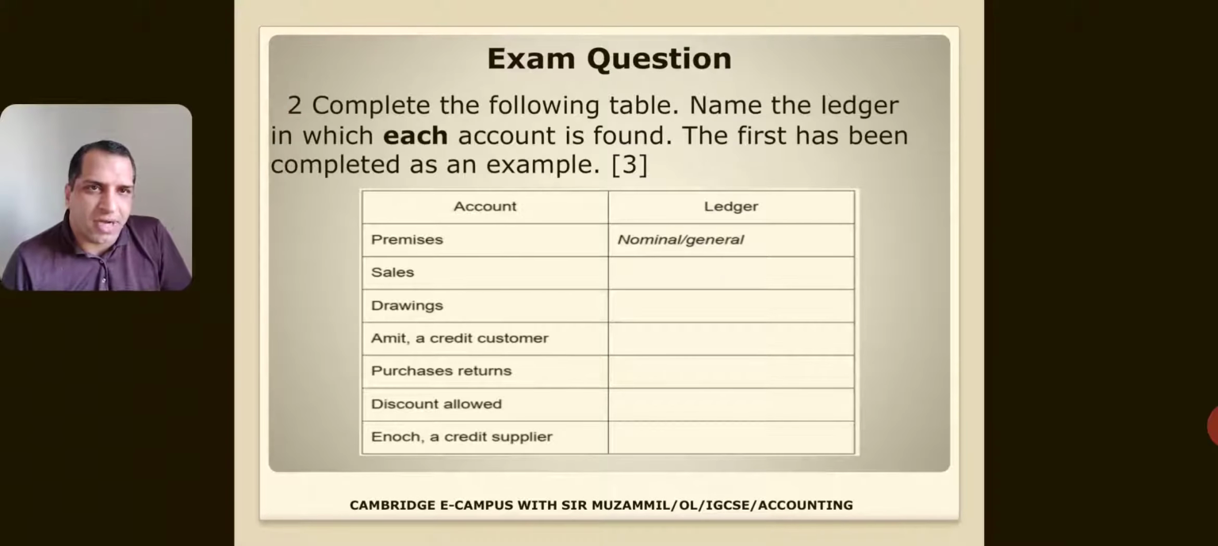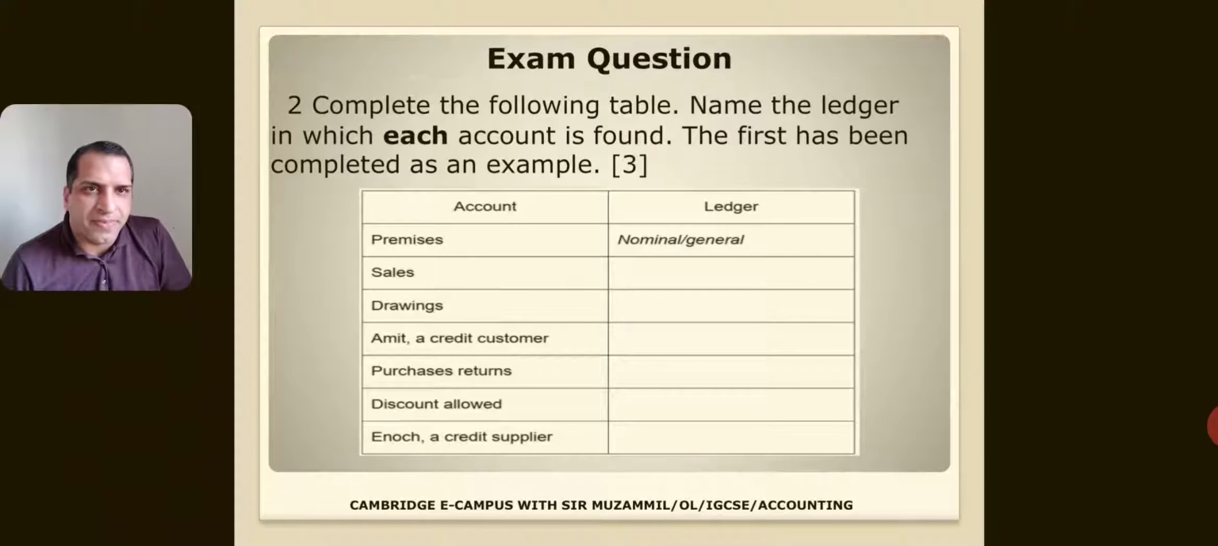Same, it is another past paper question. Sales account, what type of ledger is it? Of course, it is journal ledger. Drawings, journal ledger. Amit, a credit customer. Again, a credit customer is sales ledger. Purchase returns, journal ledger. Discount allowed, journal ledger. A credit supplier, purchase ledger.